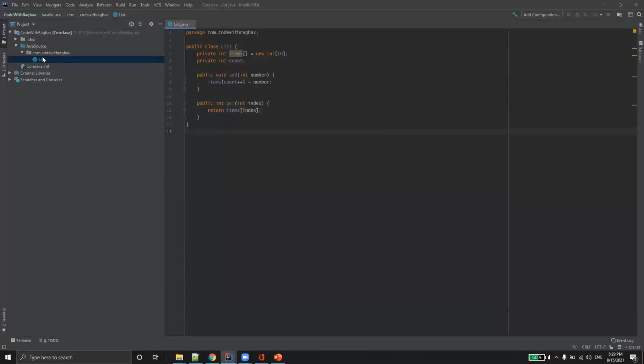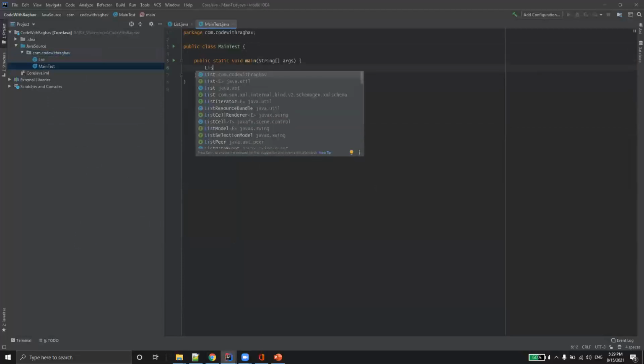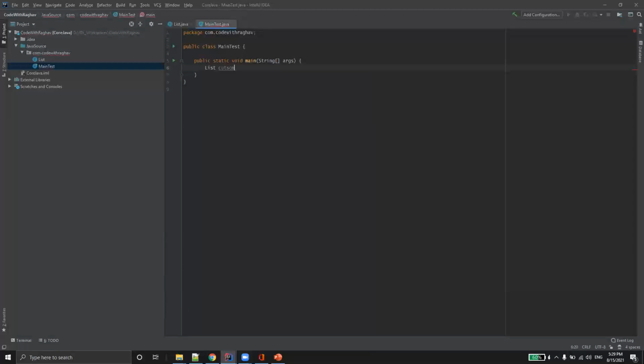Now let's write a main test class. In this one, I'll create an object of my list, whatever I created: custom list is equal to new List. So I'll say add 10, it works, and then let's say I add 24, it works. Now let's say if I want to add other than integers, this becomes the problem. We can't do that.